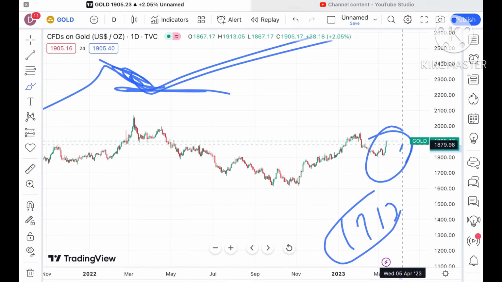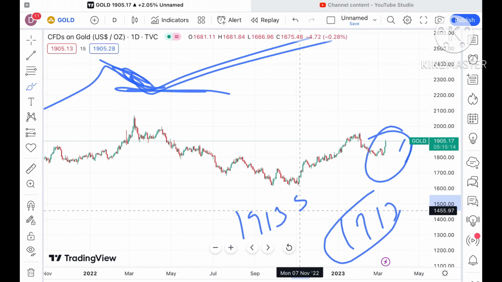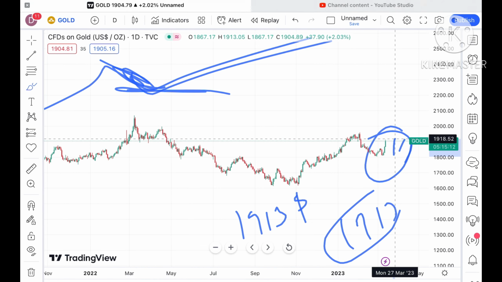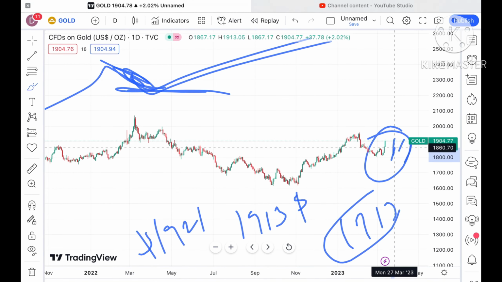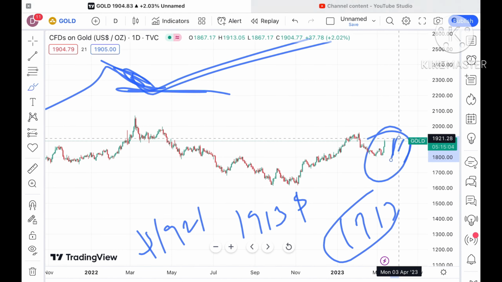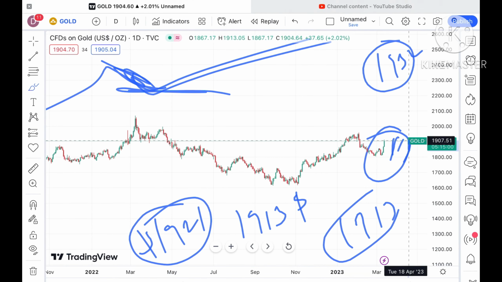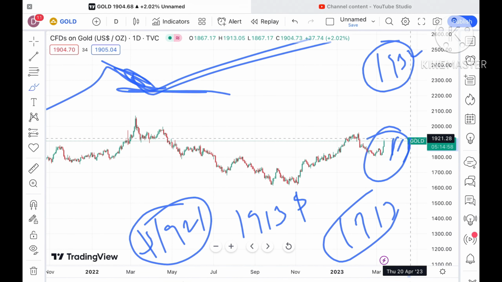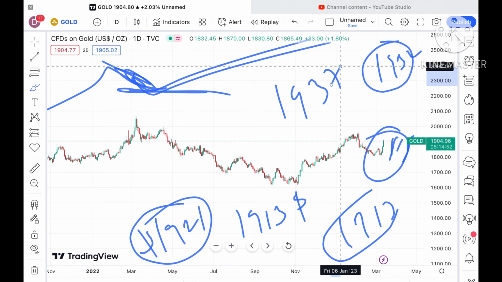Suppose if the price sustains above this level, then we can see it can touch a level of around $1913. Okay, and suppose if the price moves above that particular level, it can touch a level of around 1921. And once the price sustains above 1921, chances are very high it can touch a level of around $1932, and from there we can see it can go further upside, and a probability of touching $1937 is there.